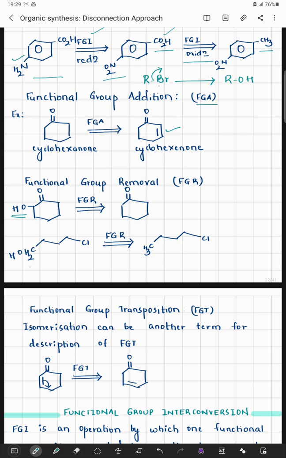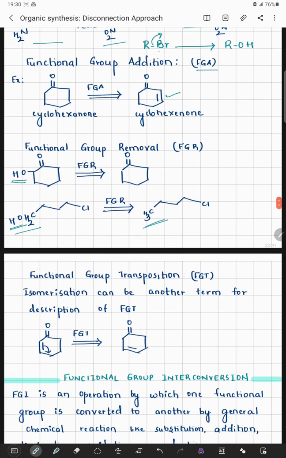If I look at the long chain, there is a CH2OH in this long chain chloride system. Instead of CH2OH, there is a CH3. What we have done is we have tried to remove an OH using a concept called functional group removal.